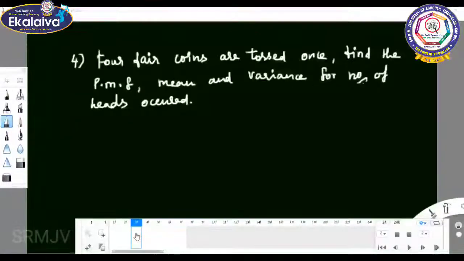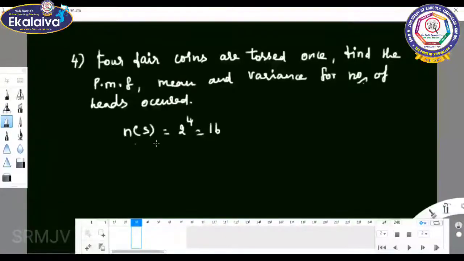See the fourth sum. Four fair coins are tossed once. Find the probability mass function, mean and variance for the number of heads acquired. Four coins are tossed, so what is the sample space? N of S equals 2 power 4, because a coin has two sides, head and tail. So 2 power 4 equals 16, the sample space.